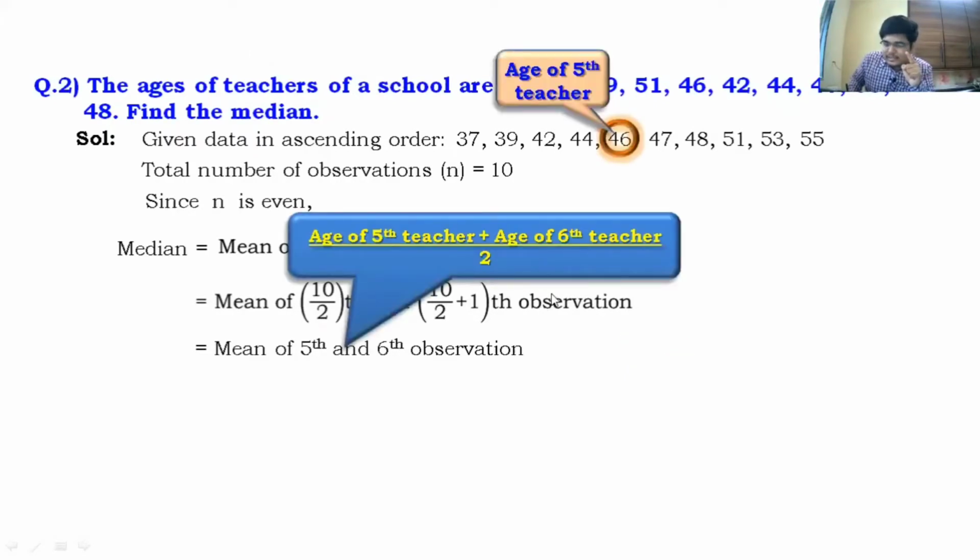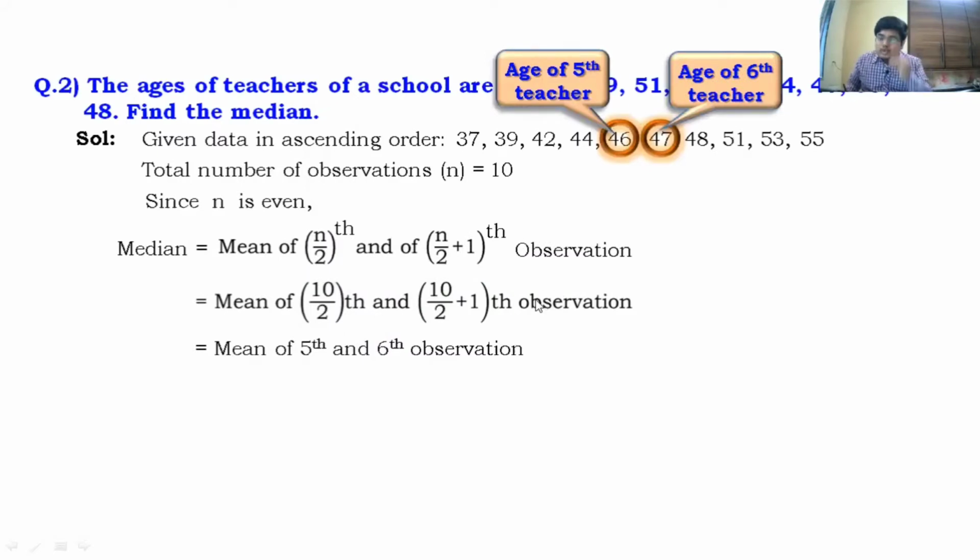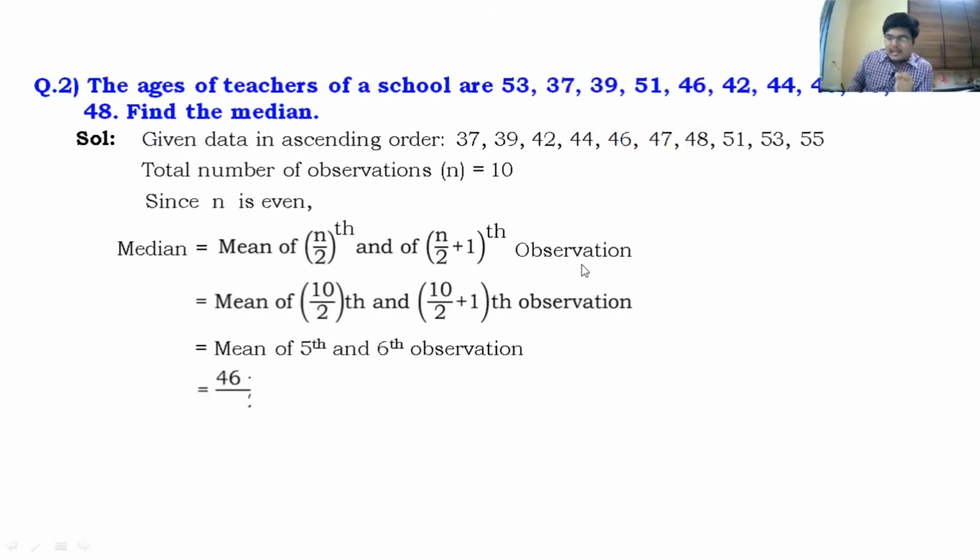It is 46 here. 6th term is 47. So you have to take the mean of these two numbers, 46 and 47. So here we will get (46 plus 47) upon 2. Answer is 46.5. So that is the median, 46.5. That's it. That is how we find the median for raw data.